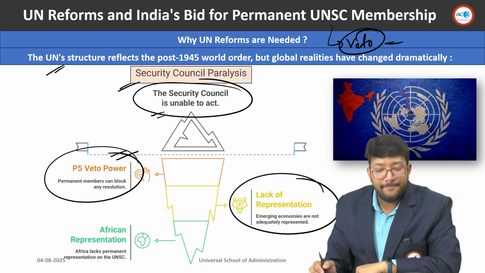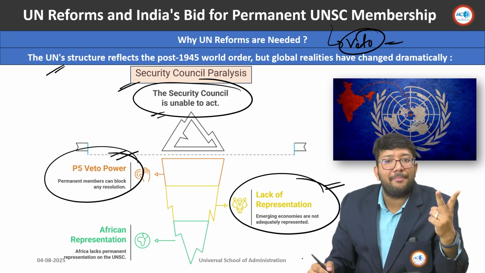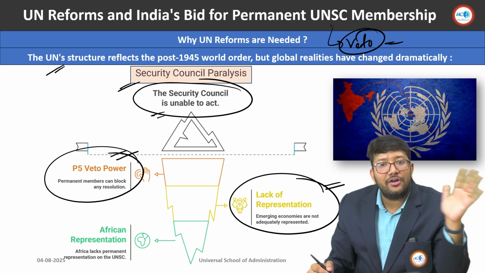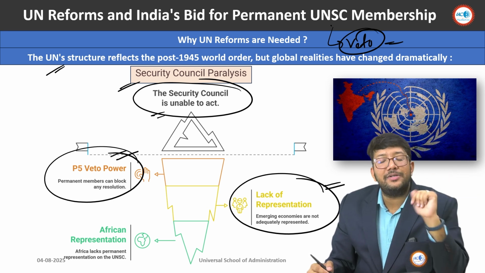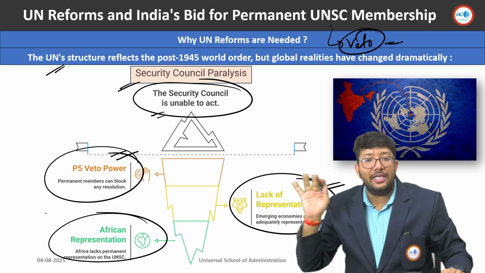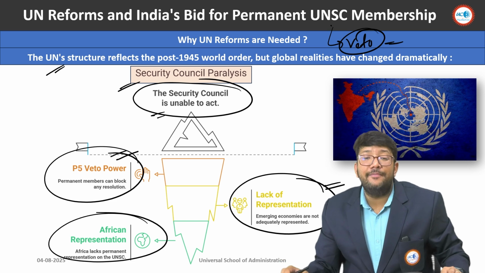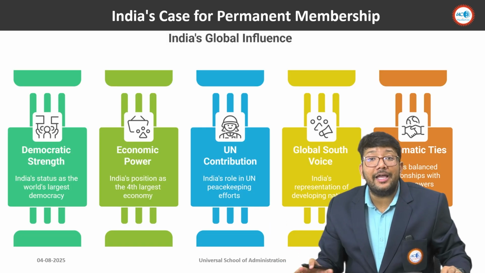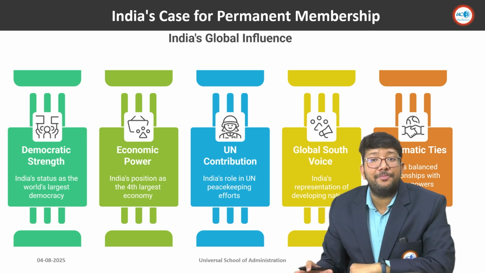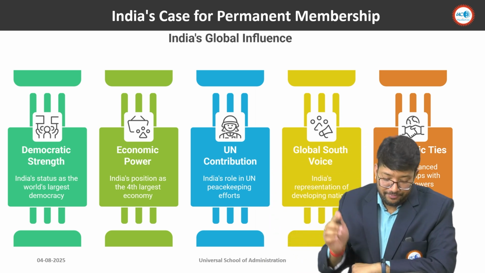How is it possible? So representation is not there. Growing economies like Japan, Brazil, South Africa, India, and the African continent countries, not a single representation is there. So these are the 3 problems, the 3 reforms we need in the United Nations. And what about India? India is proposing itself as the permanent membership candidate on these 5 bases.